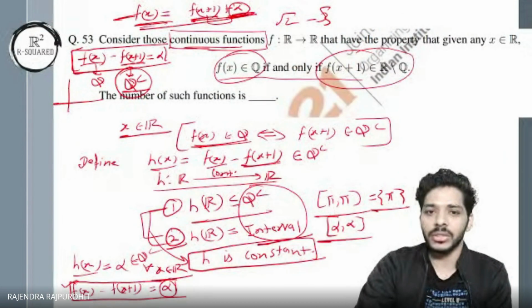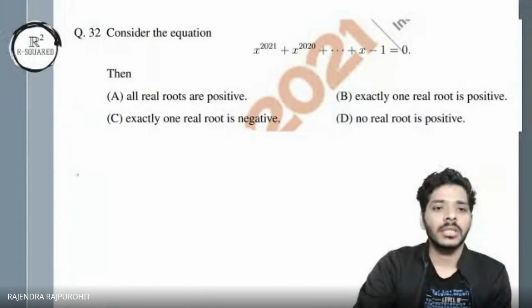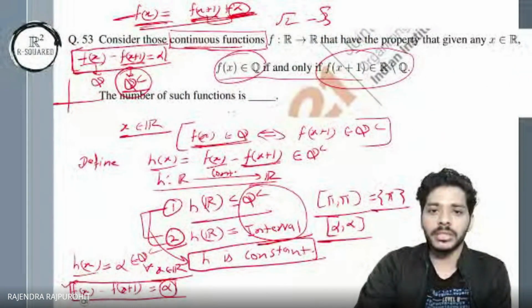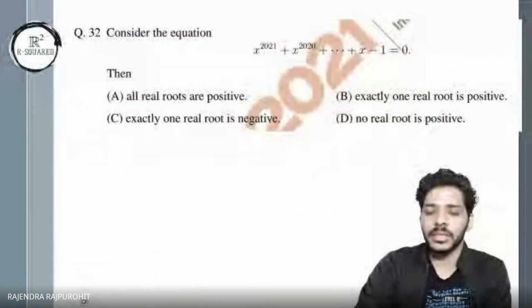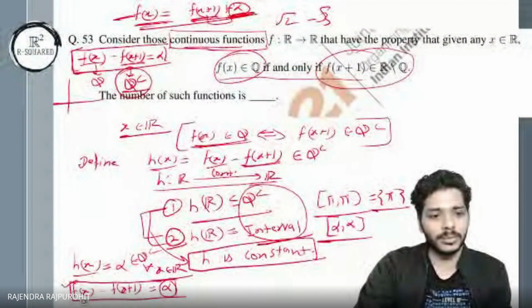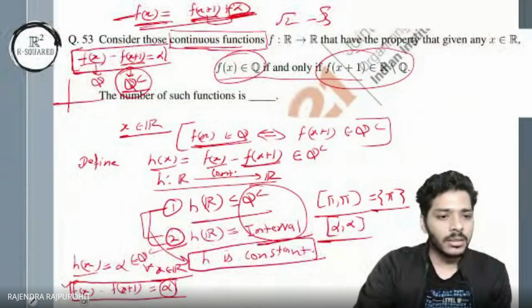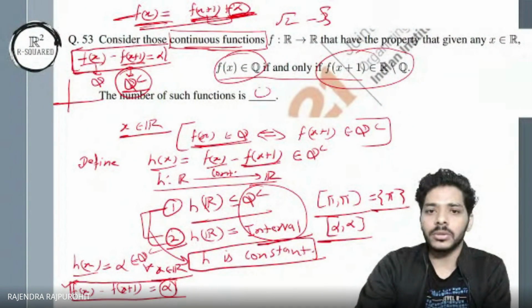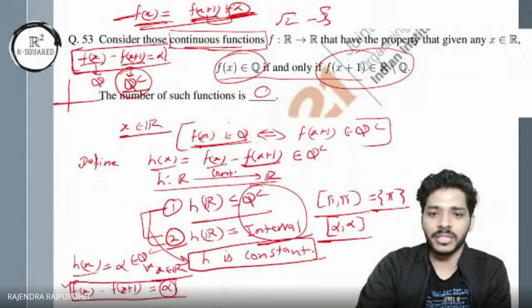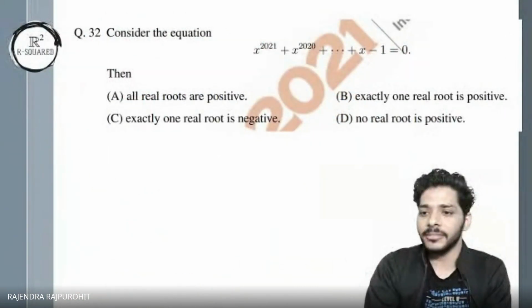The answer for this question is actually singleton 0, the exact 0. I think there is some problem in the pen. It's 0. Okay, there is no such function. You can't find. Anyone want to try this now?